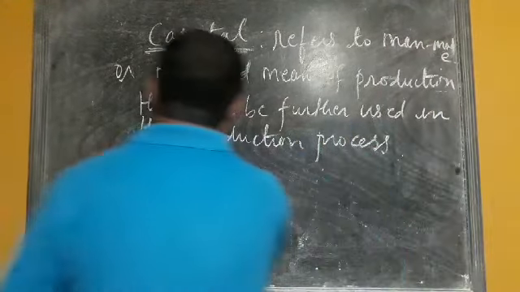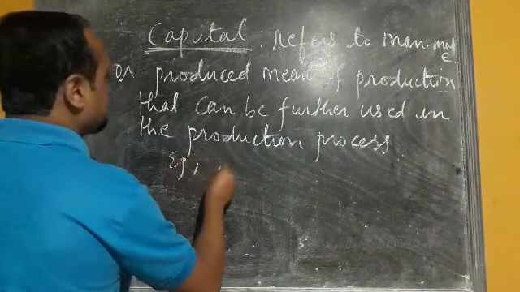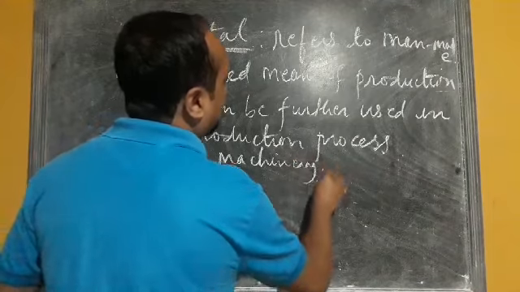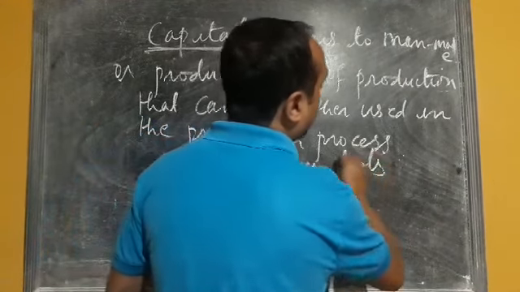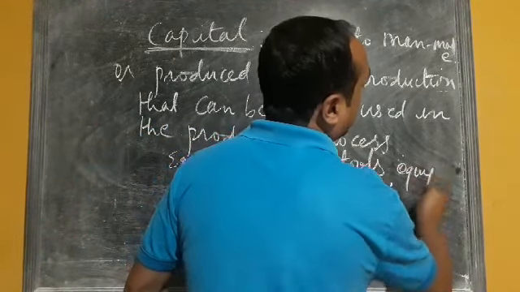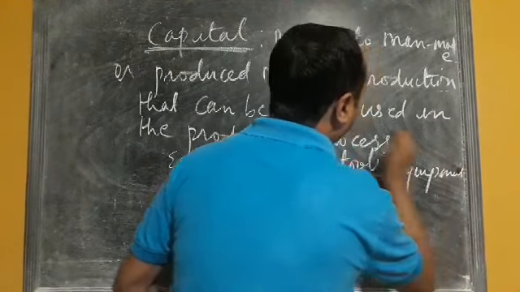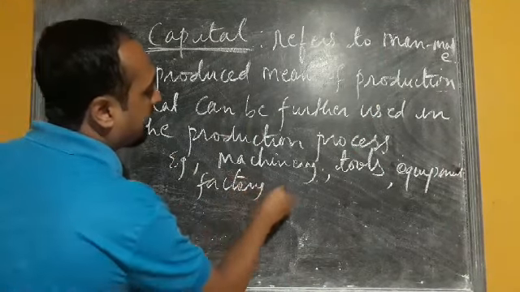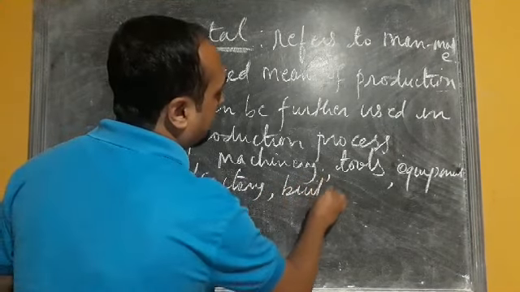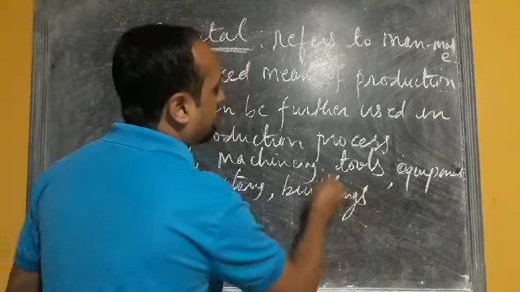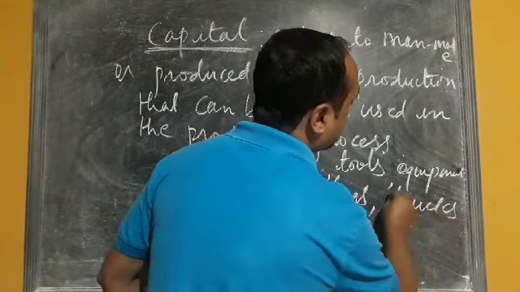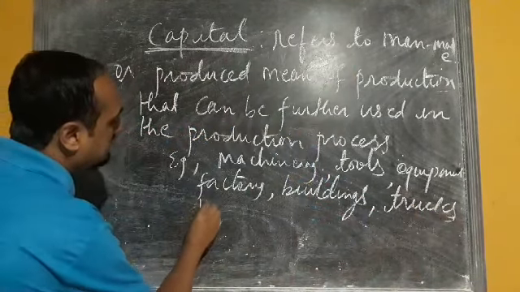So the examples are machinery, tools, equipment, factory, buildings, trucks, different vehicles.